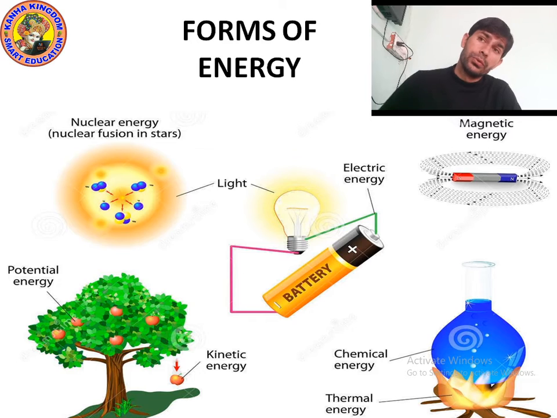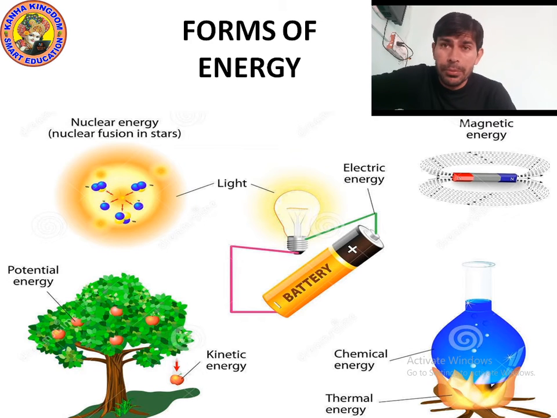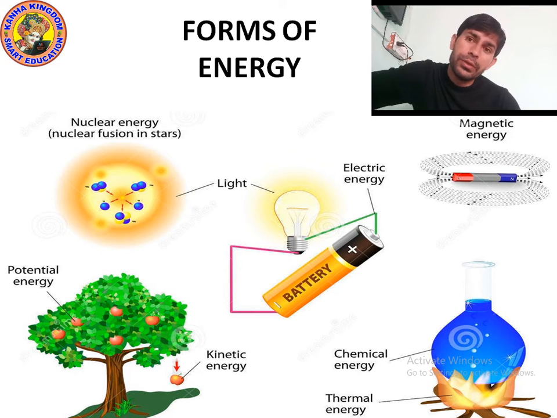Okay, kids. So let's talk about the forms of energy. There are different forms of energy. Yes, there are many types of energy. So can you see the picture of the tree? Can you see the fruit of the tree? So the fruit is hanging.